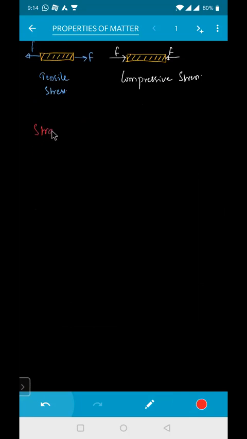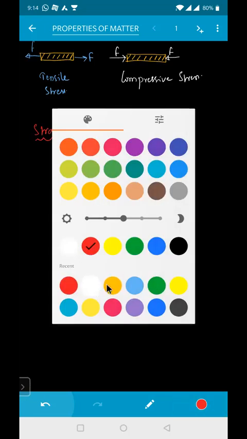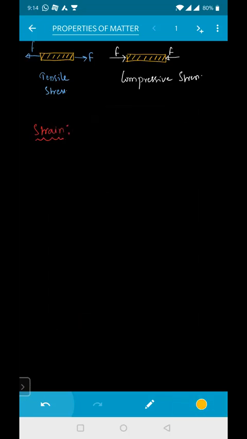The next one is strain. Strain is nothing but change in length by original length. Strain is equal to the change in length divided by the original length. Delta L is the change in length, and L is the original length.